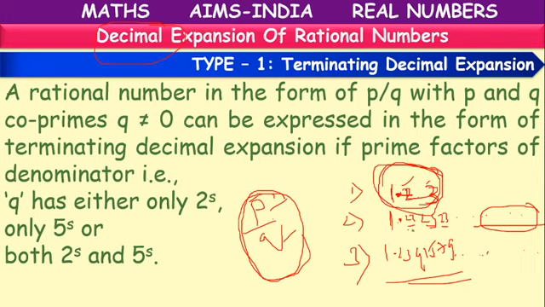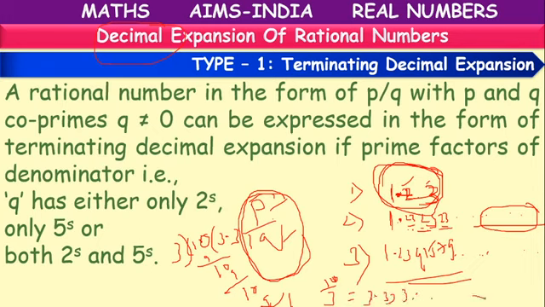Otherwise, without terminating, if the value keeps coming, like if we divide 10 by 3, what happens? 3 3s are 9, remainder 1. I'll keep a point, take 0, 10. 3 3s are 9, again remainder 1. Again 10, 3 3s are 9, again 1. So this rational number 10 by 3, its value is 3.333 and so on. Its value will go on continuously. The division will never end.